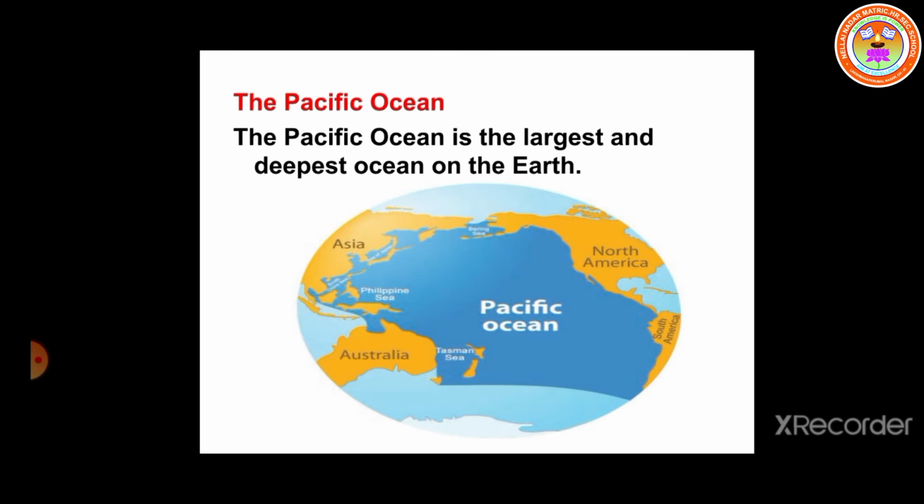Next, we are going to learn about the Pacific Ocean, which is the largest and the deepest ocean on the earth. Which is the largest and deepest ocean on the earth? Pacific. It covers about 1/3 of the earth's total area and spreads for about 168.72 million square kilometers. It is bounded by Asia and Australia in the west and North America and South America in the east. It stretches from Arctic Ocean in the north to the Southern Ocean in the south.